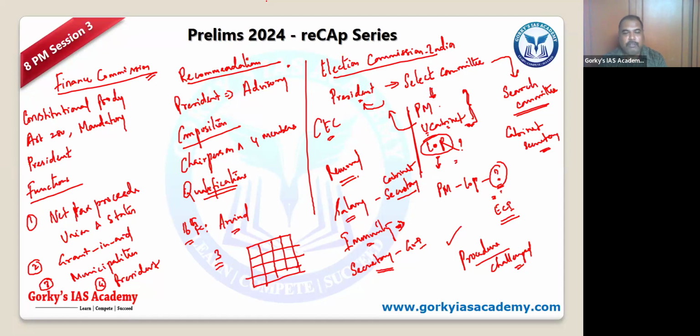So in case of 543, within 543 they can redraw the boundaries. They cannot increase it even tomorrow after 2026 to 550 or 560, unless Parliament by law makes it. Okay. So this Delimitation Commission, how powerful is it?